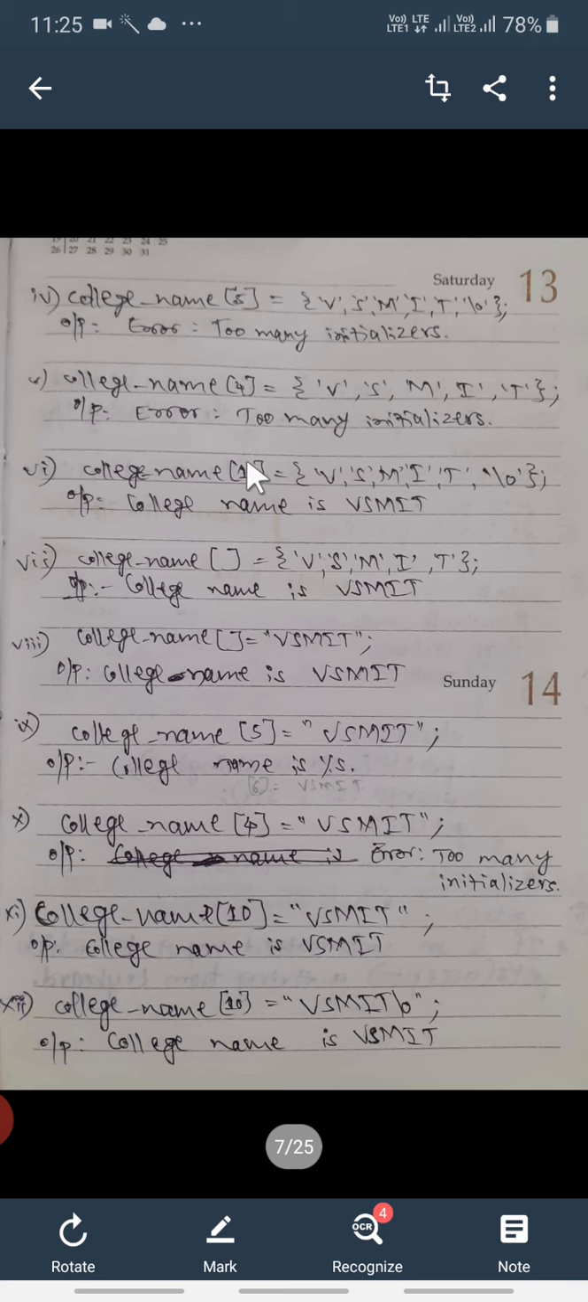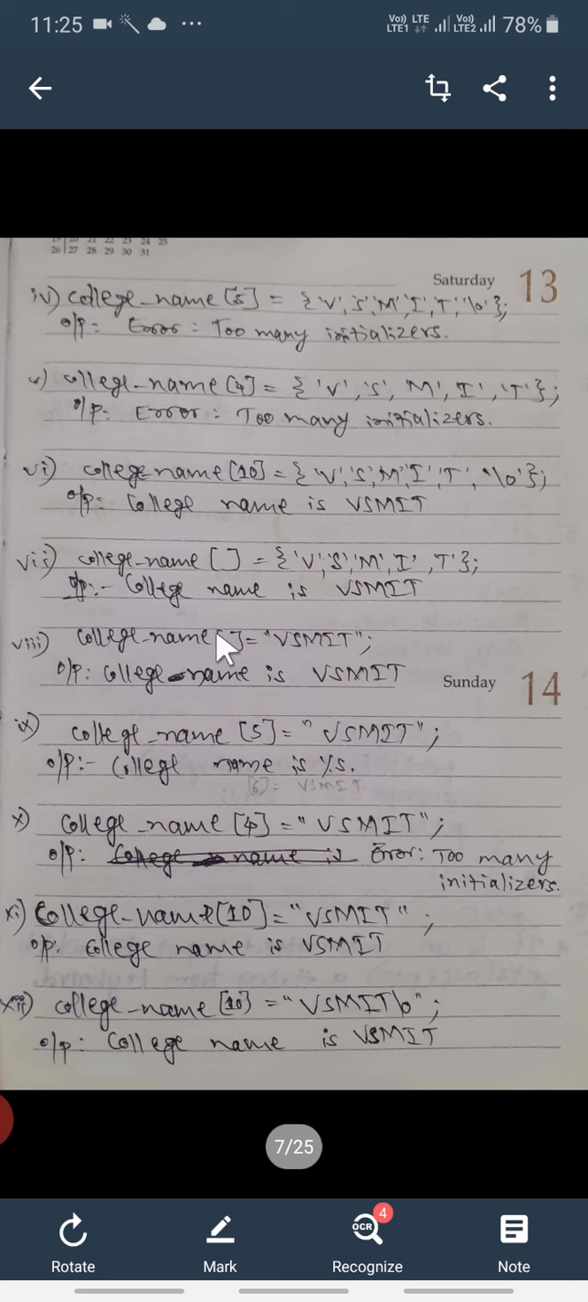College name is 10, the size of this string is 10, but here you are assigning only 6 characters, so more than enough locations are there, so the college name vsmit will be clearly displayed. Here college name is there but no size is mentioned, but you are assigning 5 values here, since a compiler will take this size automatically as 6, because of 5 characters plus 1 null character, so the compiler takes its value as 6, and college name is vsmit will be properly displayed on the monitor screen.